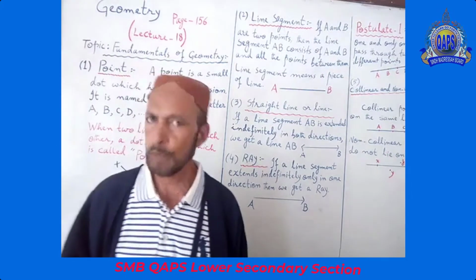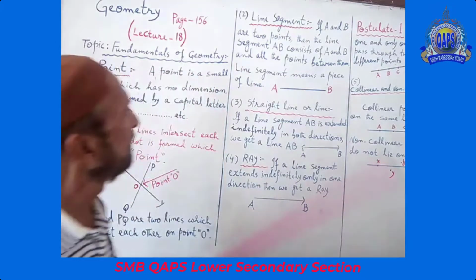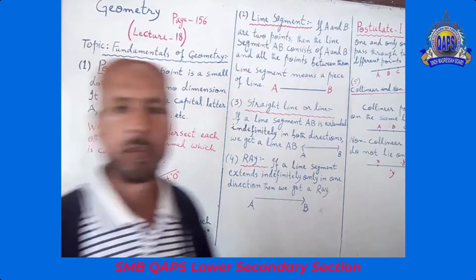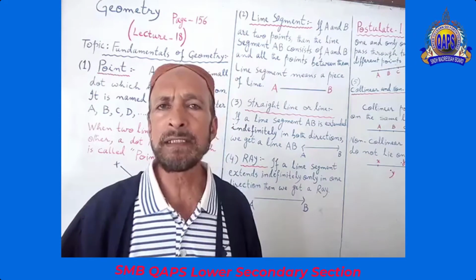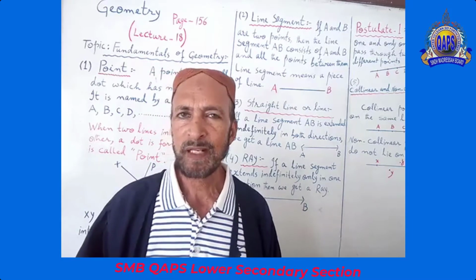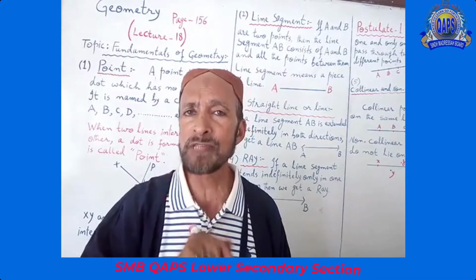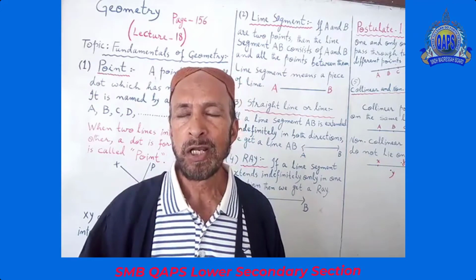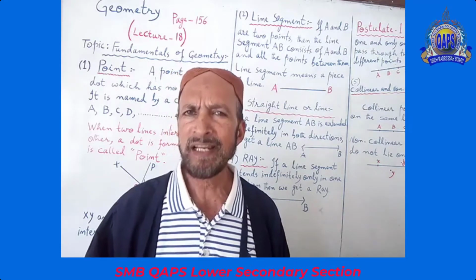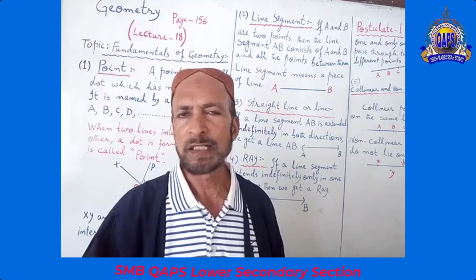Alright? You understand? Now, number two. Line segment. Do you understand line? Okay. Everybody understand that? A boy or a student or girl of class 1, they understand line. What is the line?